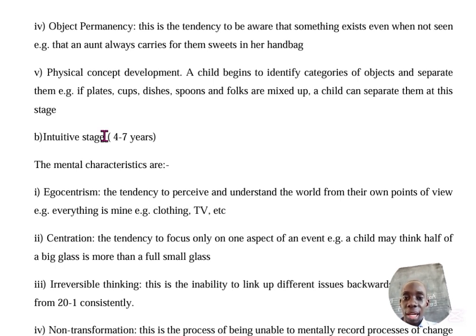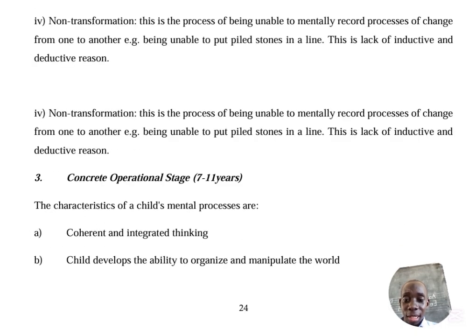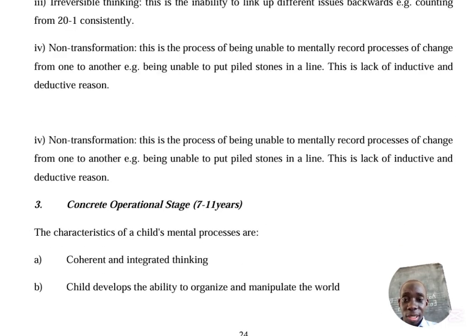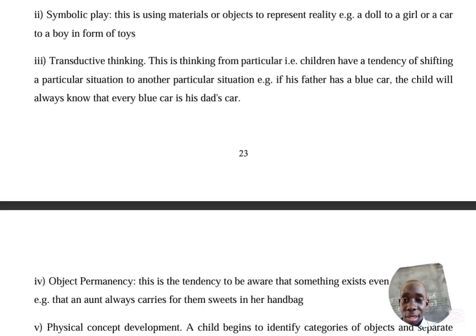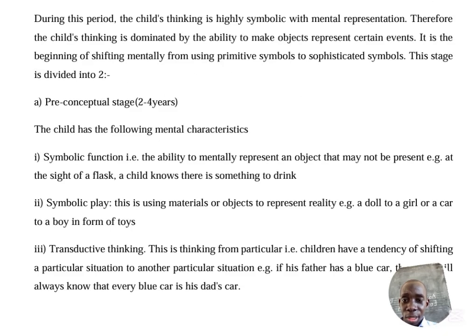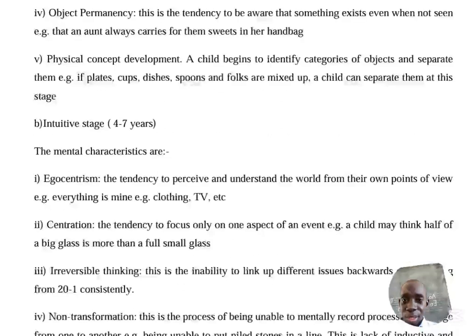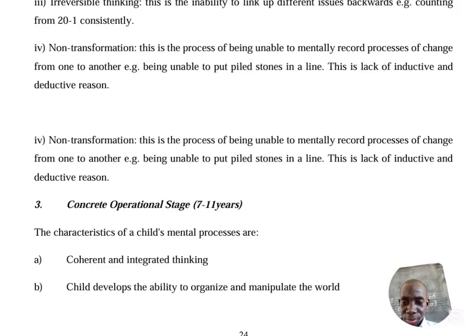Then we shall move to the initiative stage. This takes place from 4 to 7 years. Under this stage, there are mental characteristics. So you're going to look at some of the mental characteristics that always take place under this stage.